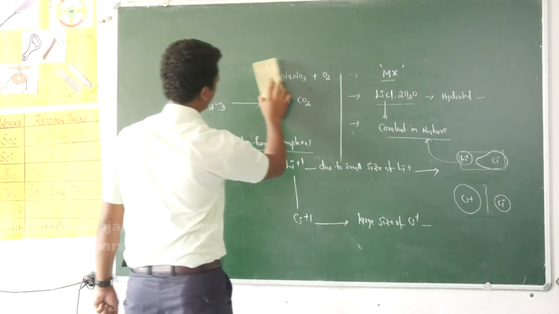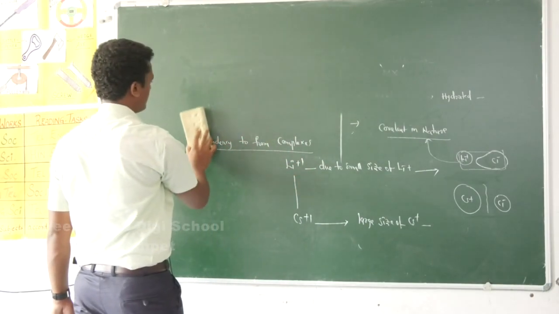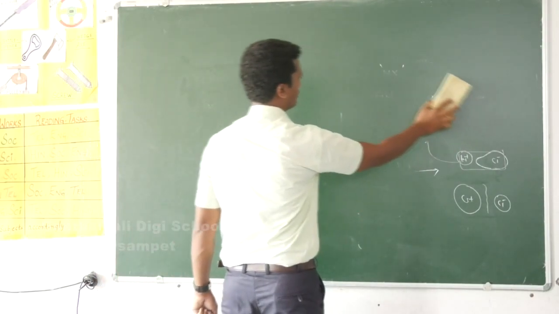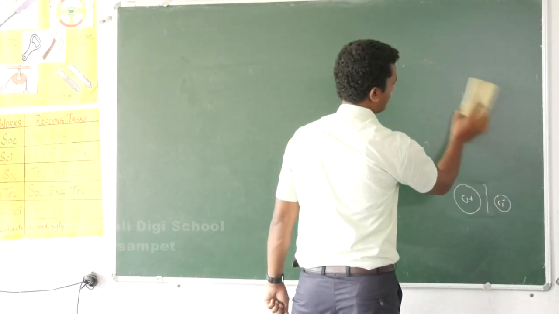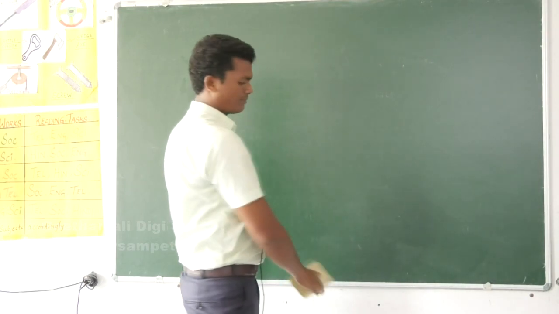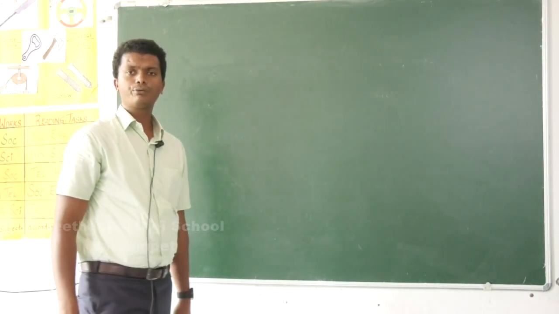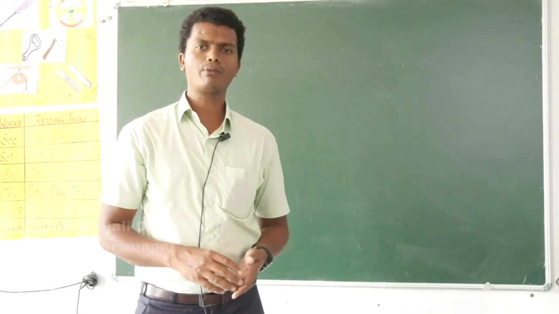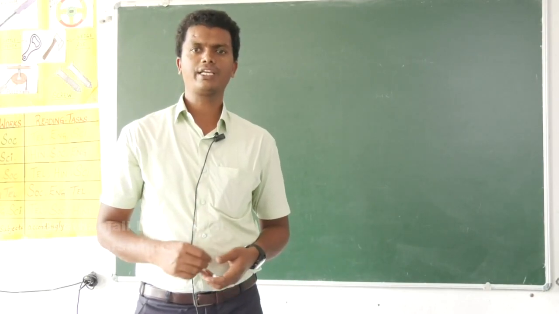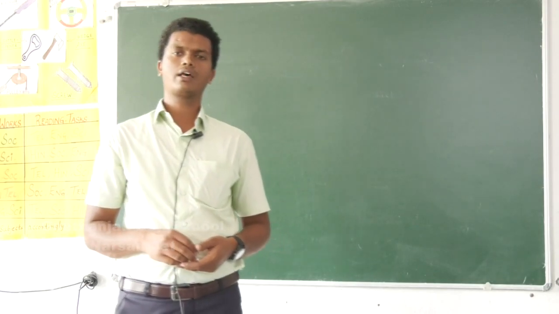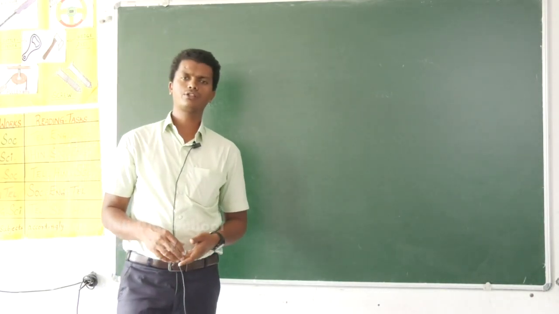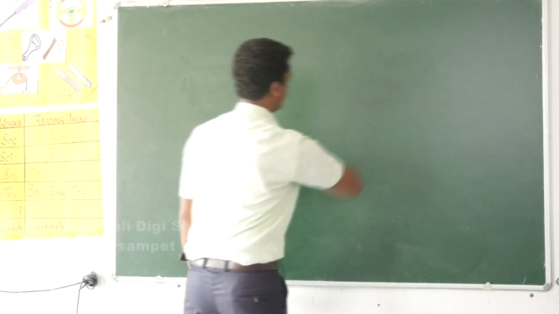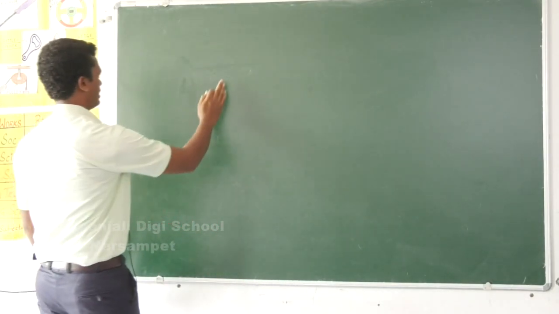Not only lithium, this type of abnormal property expressed by the first element we can observe in other groups also. For example, in the second A group, beryllium shows different properties. In the third A group, boron shows different properties. In the fourth A group, carbon shows different properties. Those properties are very common due to differences in their sizes, non-availability of vacant d orbitals, their polarizing powers, ionization potential and electropositivity.